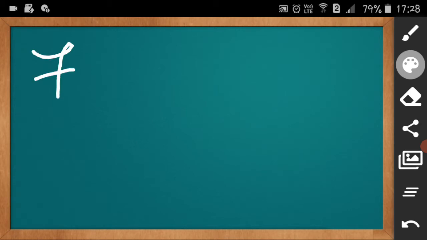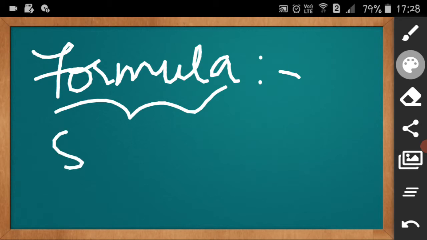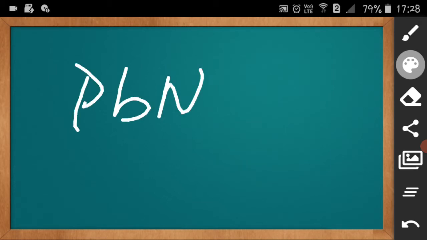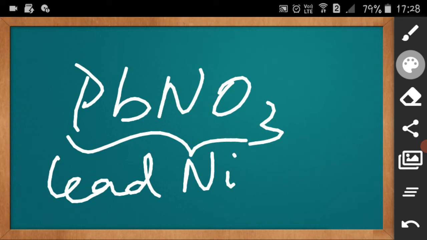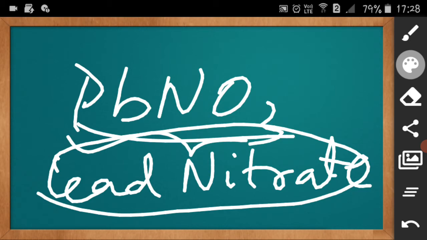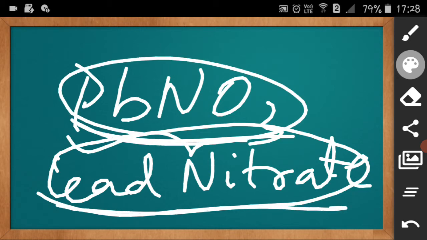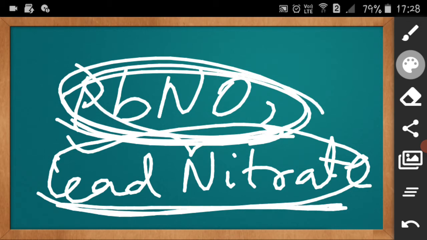Now what is a formula? We say chemical formula. A formula is the shorthand form of the name of a compound. Suppose just now we took Pb(NO3)2. This is lead nitrate. Instead of writing the whole name in words, we write Pb(NO3)2 using letters and numbers. That is the formula. Lead nitrate is the compound, and Pb(NO3)2 is its formula.